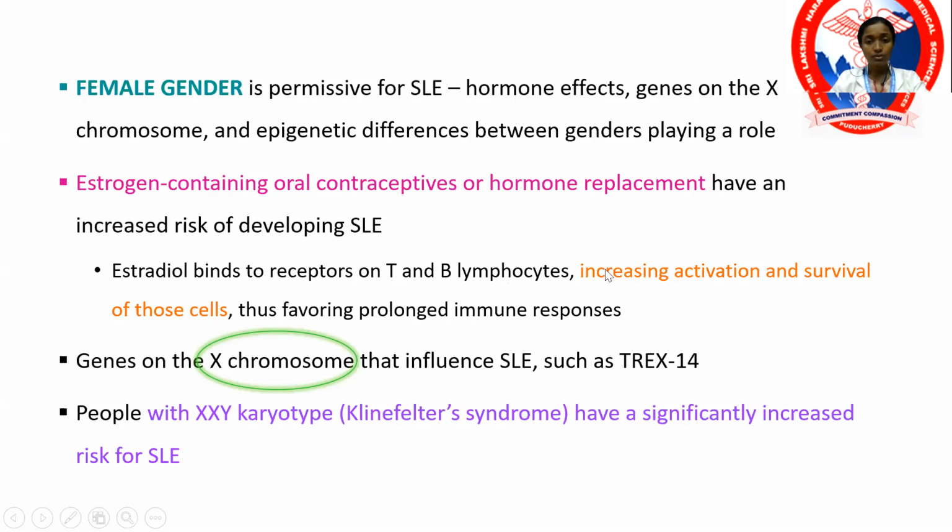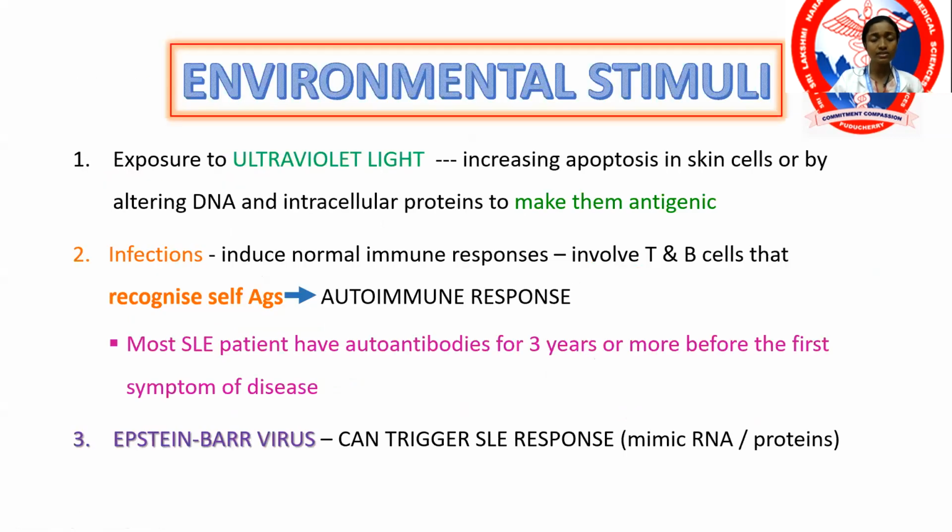And because estradiol is found to bind to the receptors in T and B cells and prolong their lifespan, that might contribute to the inflammation that is predominantly seen in women, as well as genes on the X chromosomes. Since women have a pair of X chromosomes, genes on X chromosomes can influence SLE, so that can also suggest why women are more susceptible. Similarly, males who have the XXY karyotype, known as Klinefelter syndrome, also have an increased risk. So again, women have a higher preponderance probably because of the hormones as well as the X chromosome. Now these were the genetic factors.